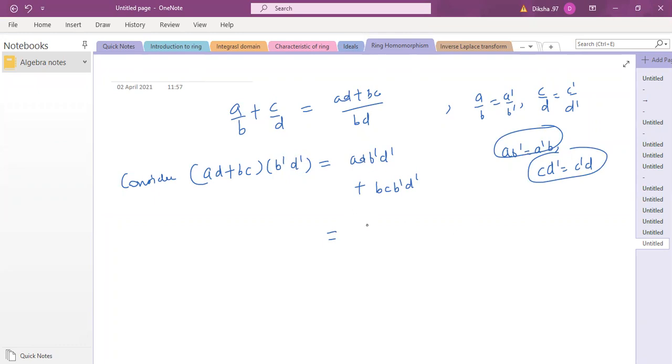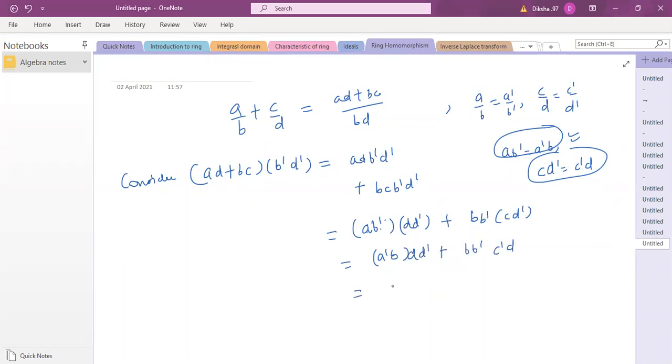So this can be AB dash into DD dash, because commutativity is given to me since D is an integral domain, so I can use that property. Plus BB dash CD dash. So what is AB dash? This is A dash B. And what is CD dash? It is C dash D.